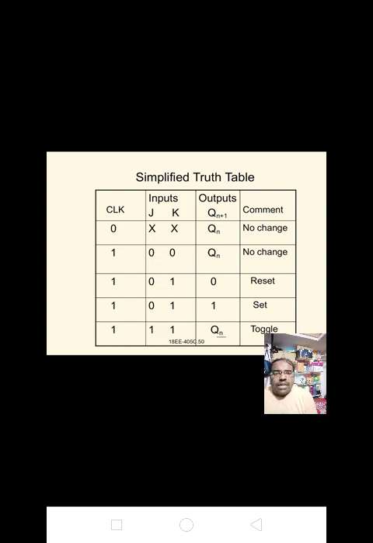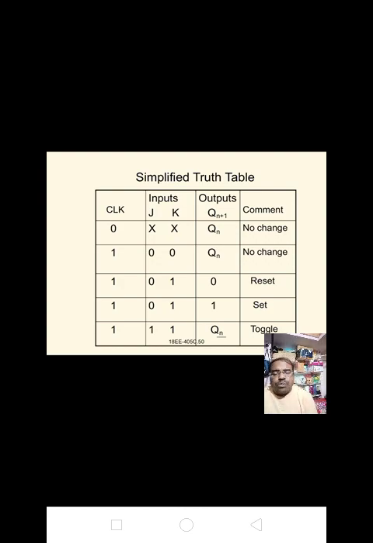When the clock is equal to 0, inputs J and K will be in don't care condition. Then the output is no change, that is Qn. If the clock is equal to 1 and the inputs are 0 0, the output is Qn, no change. If the clock is 1 and the inputs are 0 1, the output is 0, that is the reset condition.